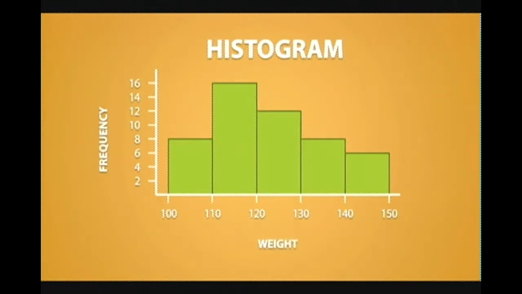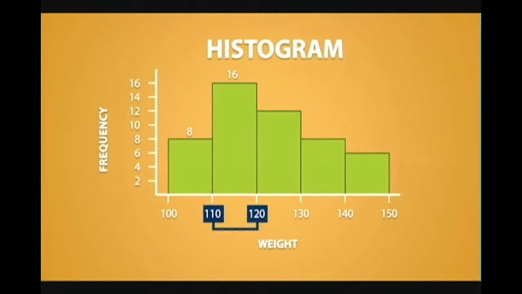To read a histogram, you first pick one of the intervals and determine its height. So for the interval between 100 and 110, we see that the bar has a height of 8. This means that, from the data we collected, 8 people weigh between 100 and 110 pounds. For the next interval, we see that the bar has a height of 16. So this means that 16 out of the total people I collected data from weigh between 110 and 120 pounds.